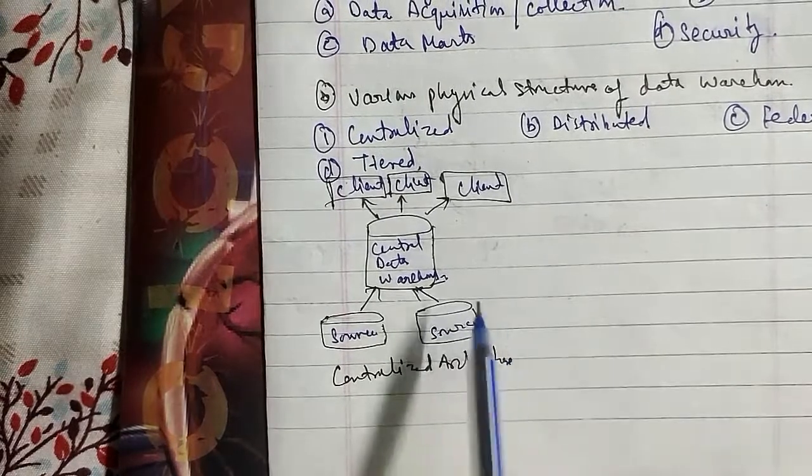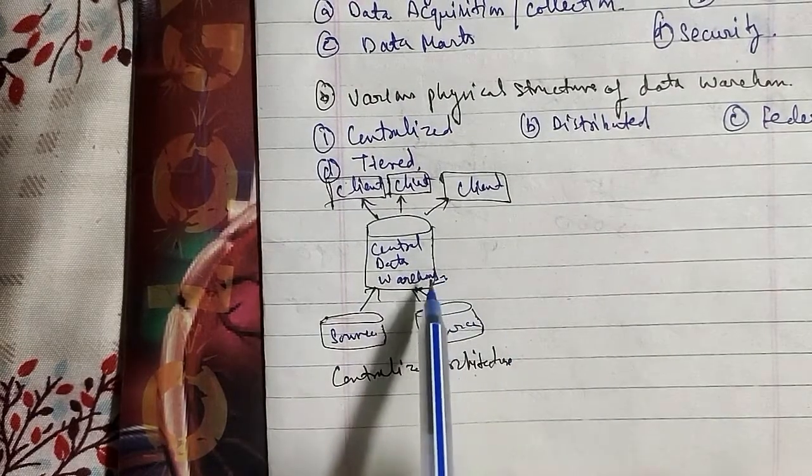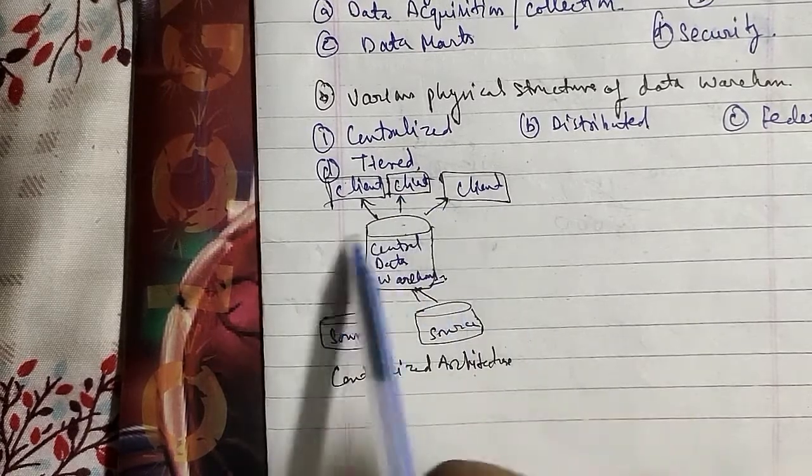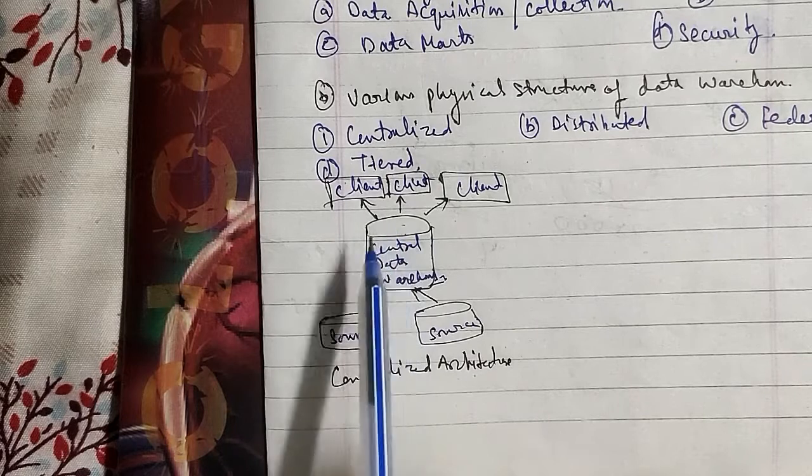The source is connected to a central data warehouse, and the central data warehouse is connected and linked to a client as well. So this is a centralized structure.